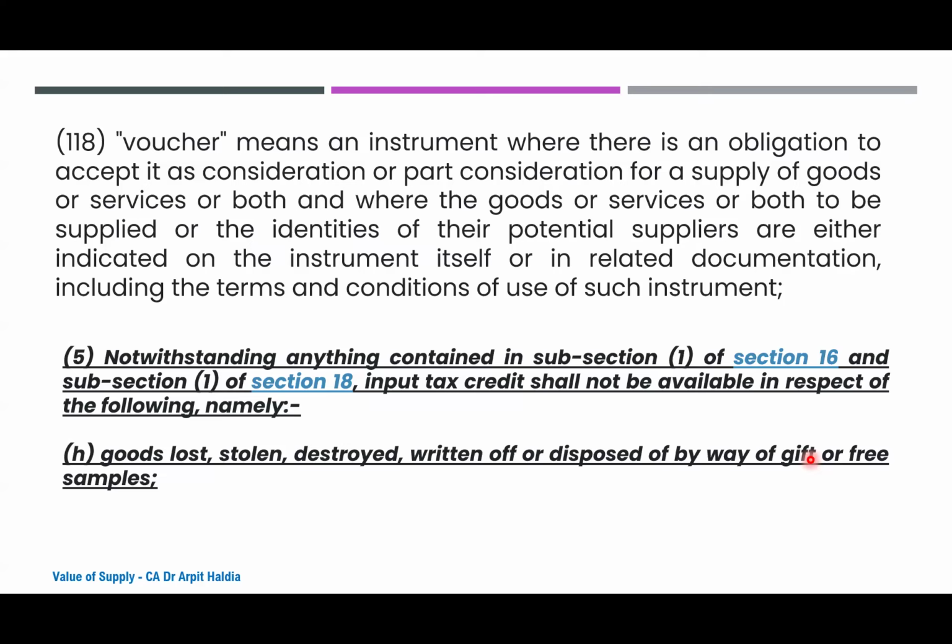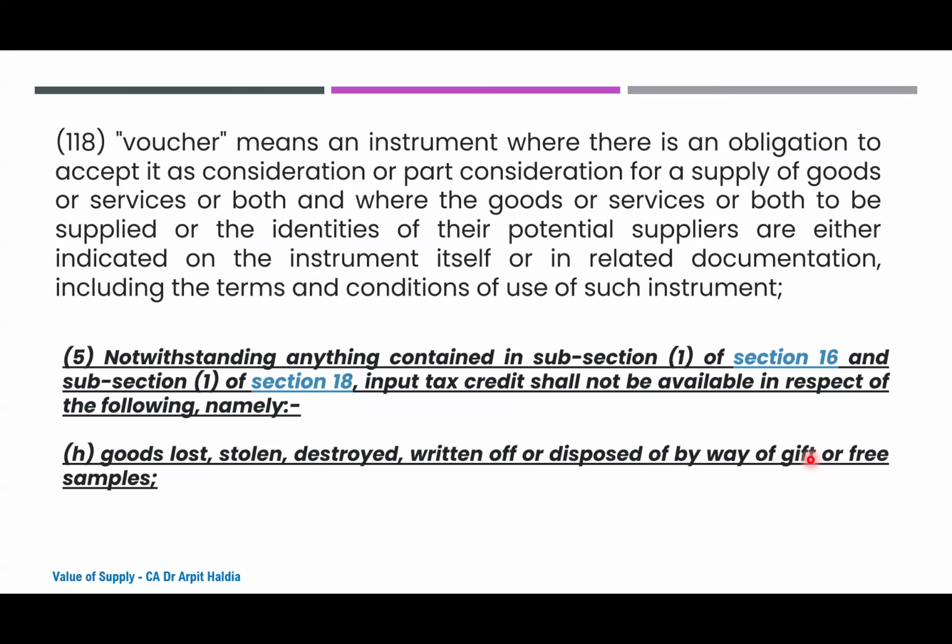Now, in this case, since ITC has been taken and the transaction has been made without consideration subsequently after 6 months, wherein ITC was already availed, Schedule 1, Para 1 should be made applicable, because the gift was made subsequently and there was a change of intent in giving the goods.